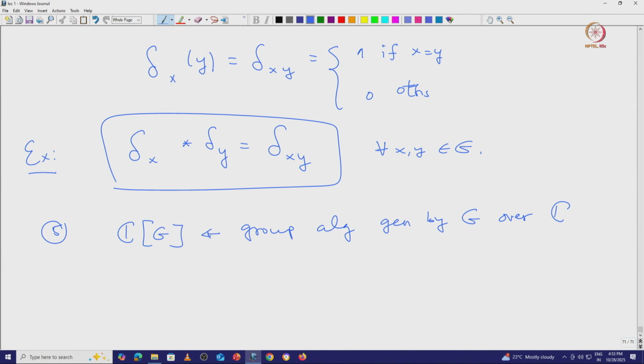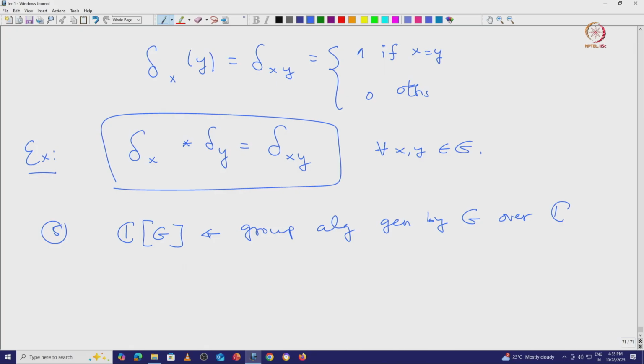Instead of taking the functions from G to C, we can simply take the free vector space generated by G and then use it to define the algebra.